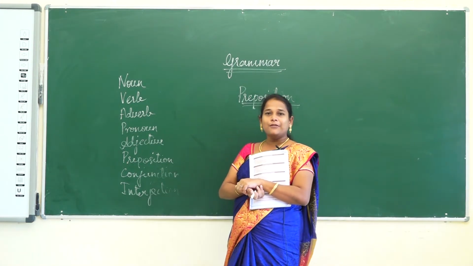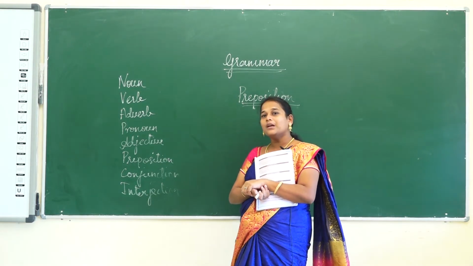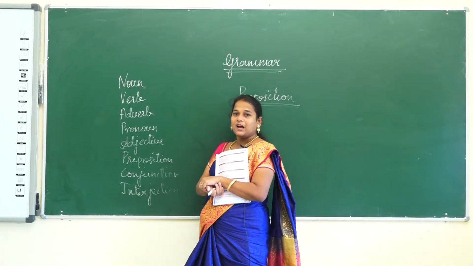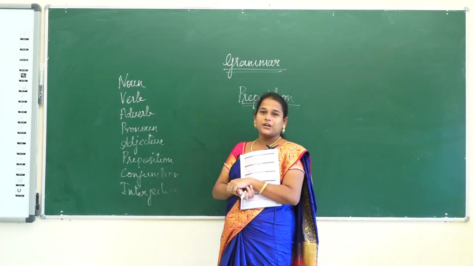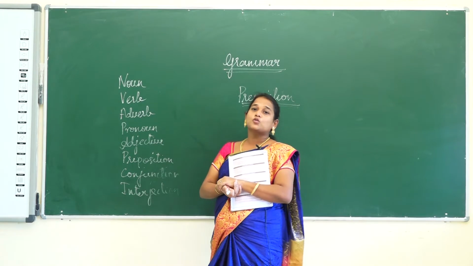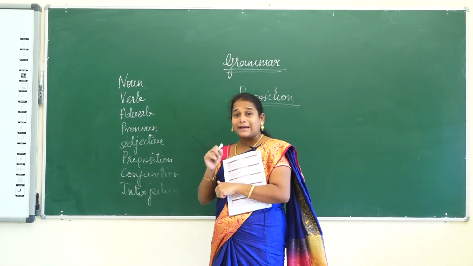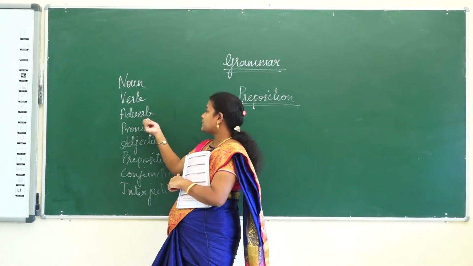And adverb is a word which helps to modify or add meaning to the verb, how the action takes place. For example, walking is a verb because we are doing an action. Walk slowly, this slowly is the adverb. How he walks, how the action takes place, that is described by the adverb.